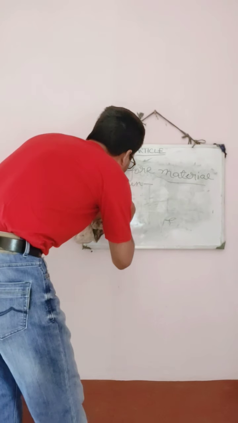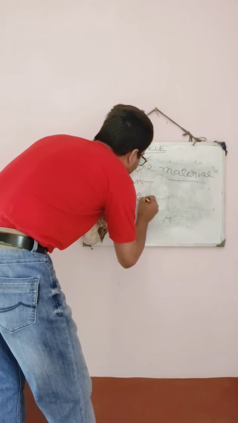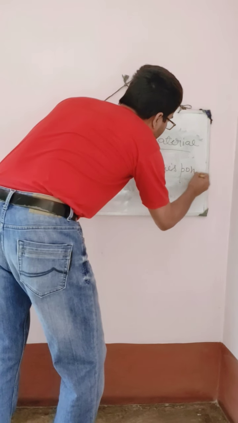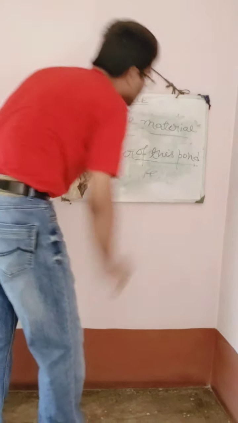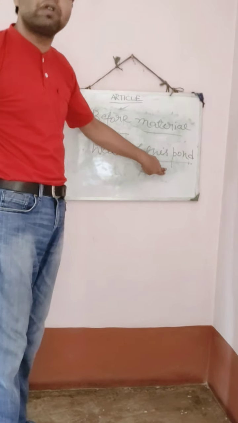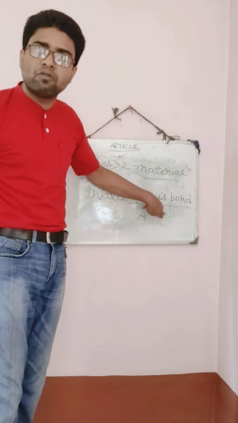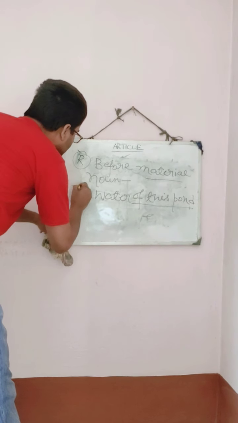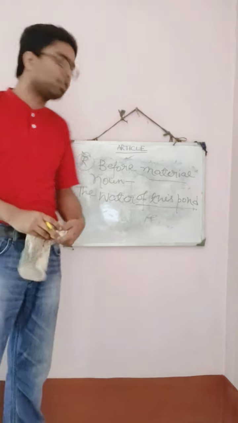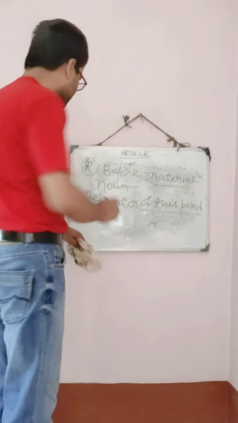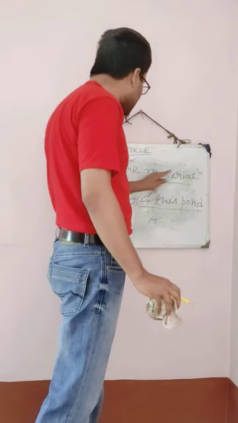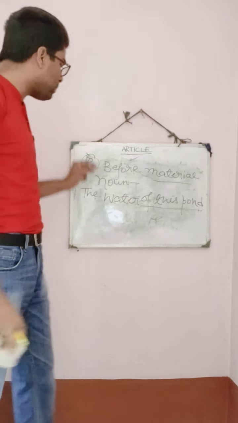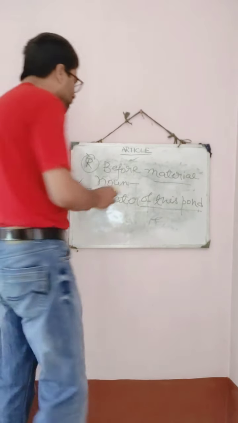If I particularize that water, water of this pond. Look at this sentence. Water of this pond. Here I am talking about the water of a particular place. Okay. So if I particularize anything, then the article will be used. So here I have to put the. So what will be the correct sentence? The water of this pond. Is that clear? So here the rule is that before the material noun, the is not used. But if I particularize the material noun, then the will be used.